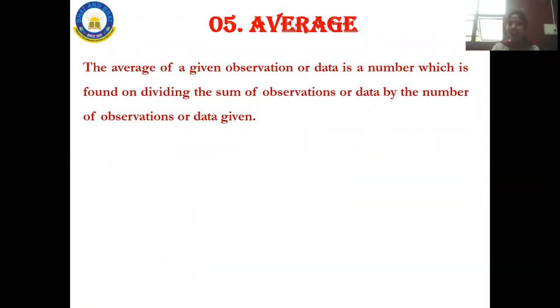When you divide it by 6, you will get one number. That number is nothing but average. Have you understood the average now? Did you understand my example? Yes, good. So this is nothing but average.